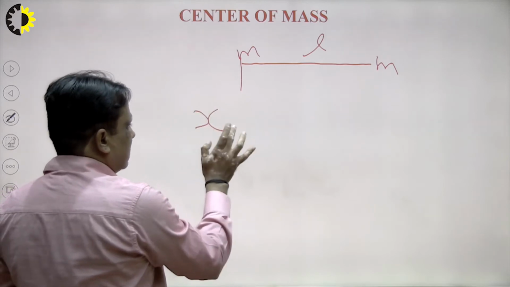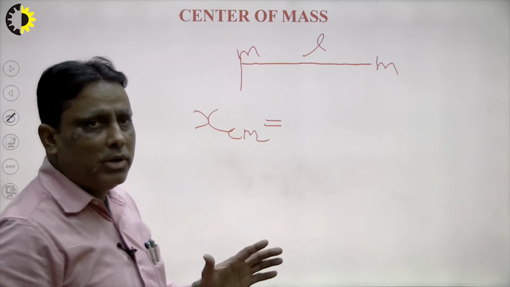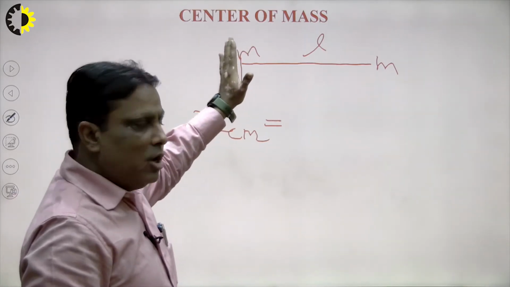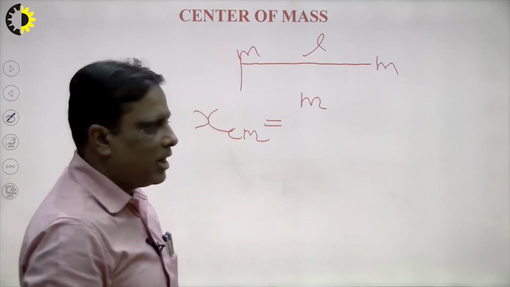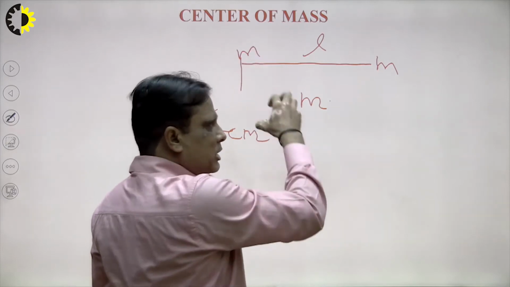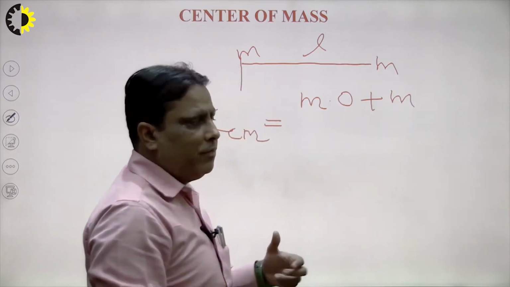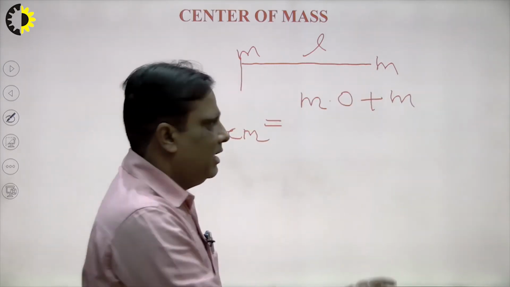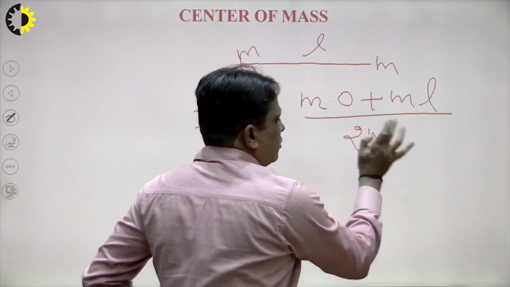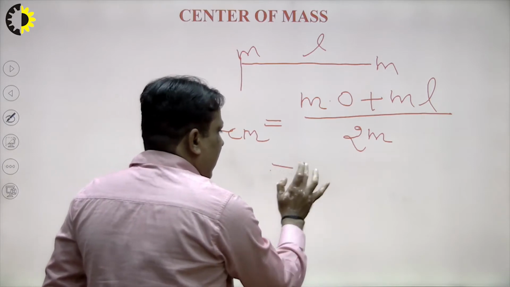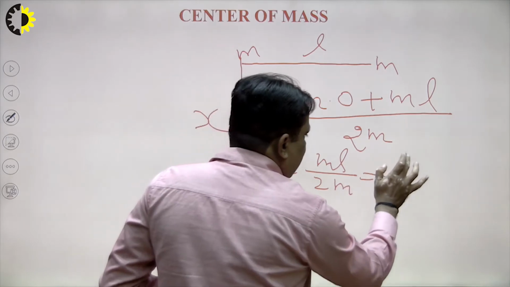So first of all, xcm: x means x coordinate and cm means center of mass. So how to calculate? Because this point is fixed at this end, what will be the conclusion here? The mass of this portion is m, into the position of this particle from this place, which is 0, plus m, right, and the position of this end from this fixed point is L, so I write here, divided by the sum of the masses, m plus m, that is 2m, and the conclusion will be mL divided by 2m, right? So the x coordinate will be L by 2.